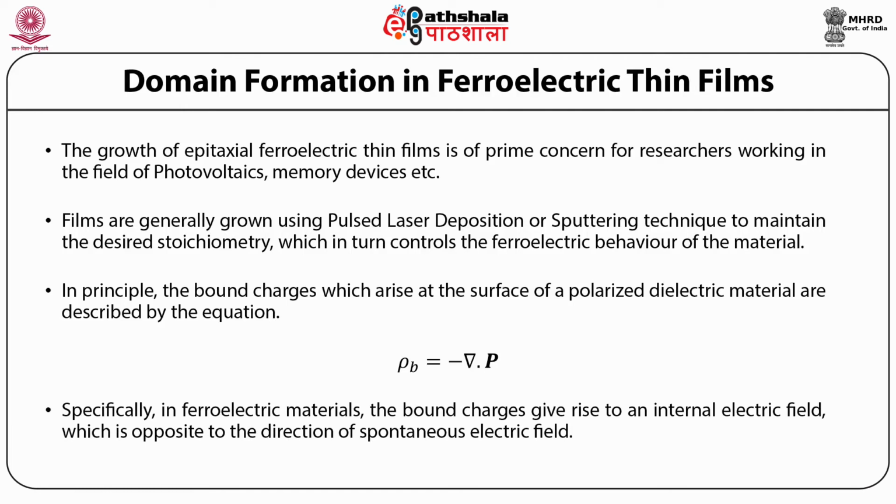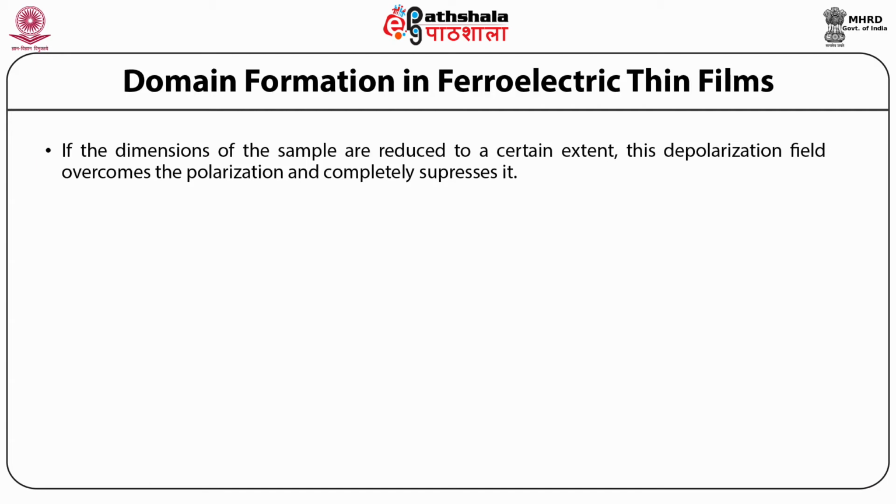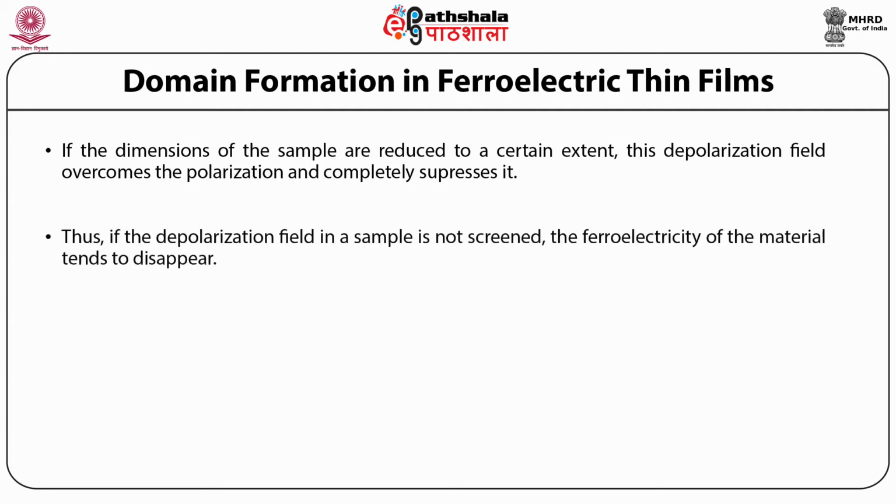Specifically, in ferroelectric materials, the bound charges give rise to an internal electric field which is opposite to the direction of the spontaneous polarization. If the dimensions of the sample are reduced to a certain extent, this depolarization field overcomes the polarization and completely suppresses it.